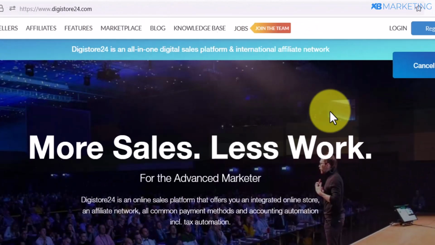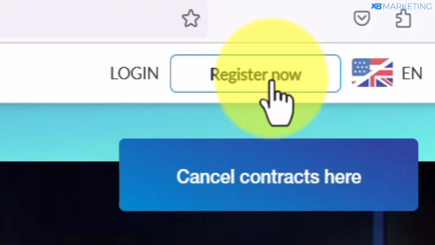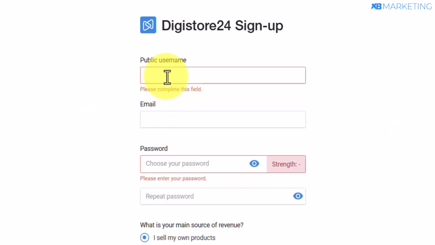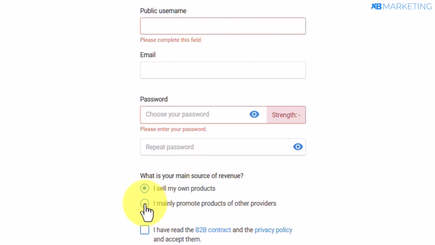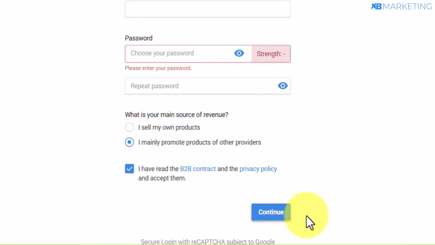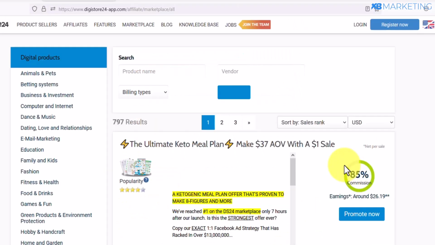Once you come over to the website, all you need to do is click on the register now button. Once you do that, it's going to bring you to this page where you can type in your username, your email address, your password, and you want to make sure to select this: I mainly promote products of other providers. Check this box right here and click on continue. Once you do this, your dashboard is going to look like this.